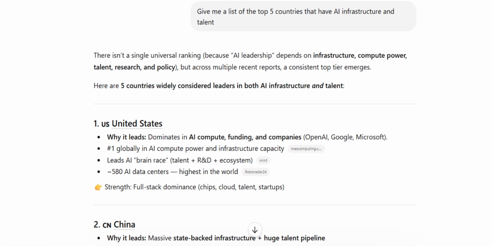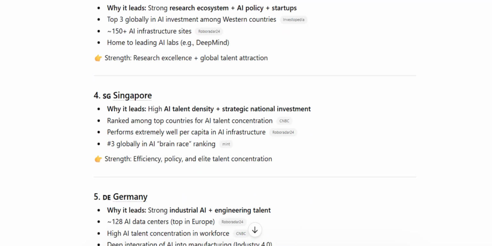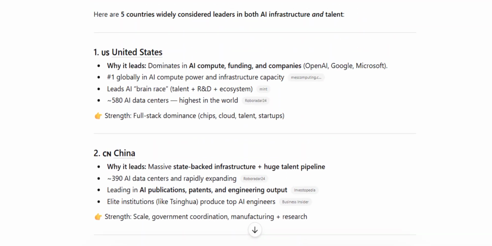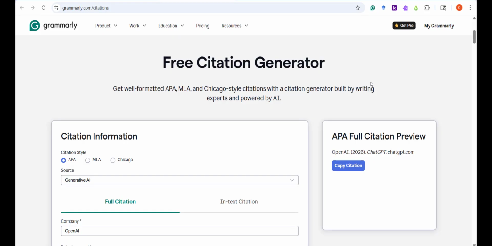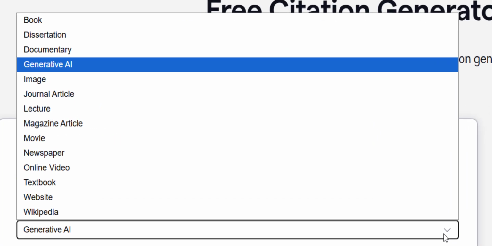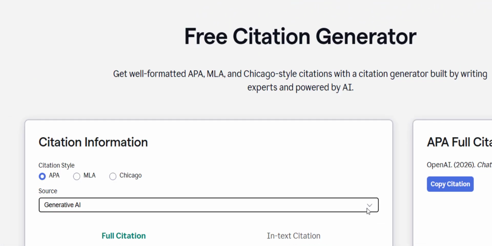Asking the question to ChatGPT, here are the results. Here are the results on Claude. To provide a general AI citation, you can go to your favorite APA citation tool. In my case, as I shared, I like to use Grammarly. With this tool, you can pick if you want APA, MLA, or Chicago. You can select the source. As you can see, there's an extensive list of sources that you can cite.